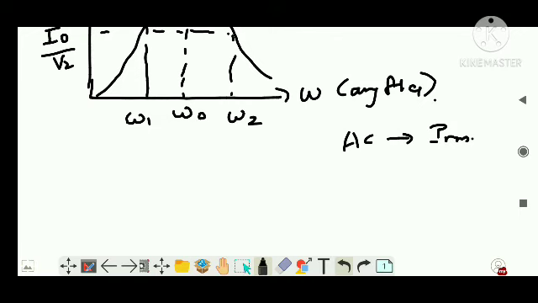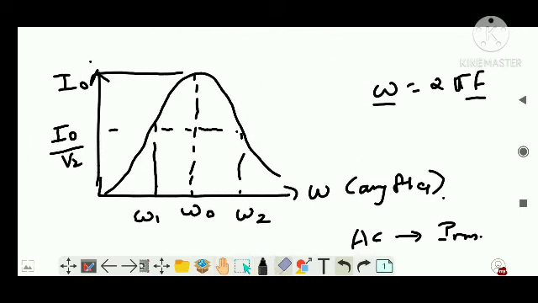So here in place of I naught, I can even write IRMS, and this is IRMS by root 2. Clear? And in textbook 1 by root 2 is written as 0.707, the value of 1 by root 2 is 0.707 IRMS. Okay, so the same. Clear?